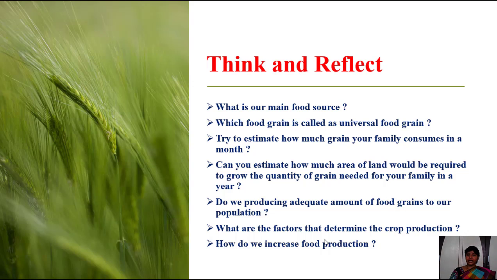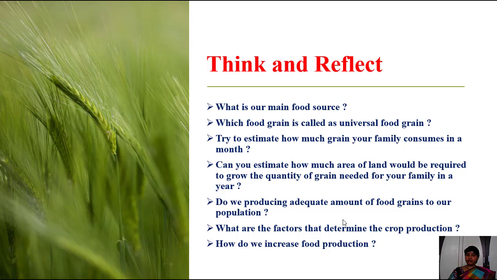Are we producing an adequate amount of food grains for our population? The food grain which is produced around India, is that food enough for our Indian people? No, we are not producing food grains sufficiently for the people of our country.